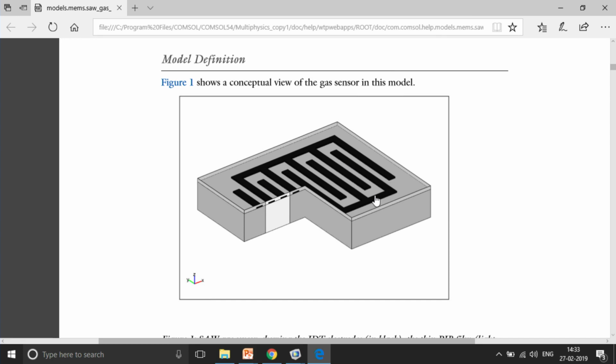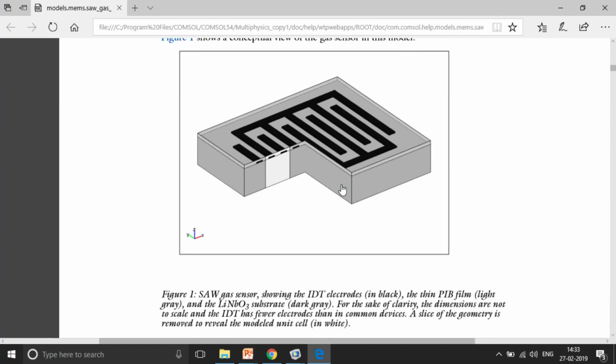This is the actual SAW structure, the surface acoustic wave gas sensor. It has the IDT on the top, then a thin PIB film that you can see over here, and then a lithium niobate substrate at the bottom. Instead of modeling the complete 3D, we can model only the 2D structure that you can see over here, which I am marking from my fingers.